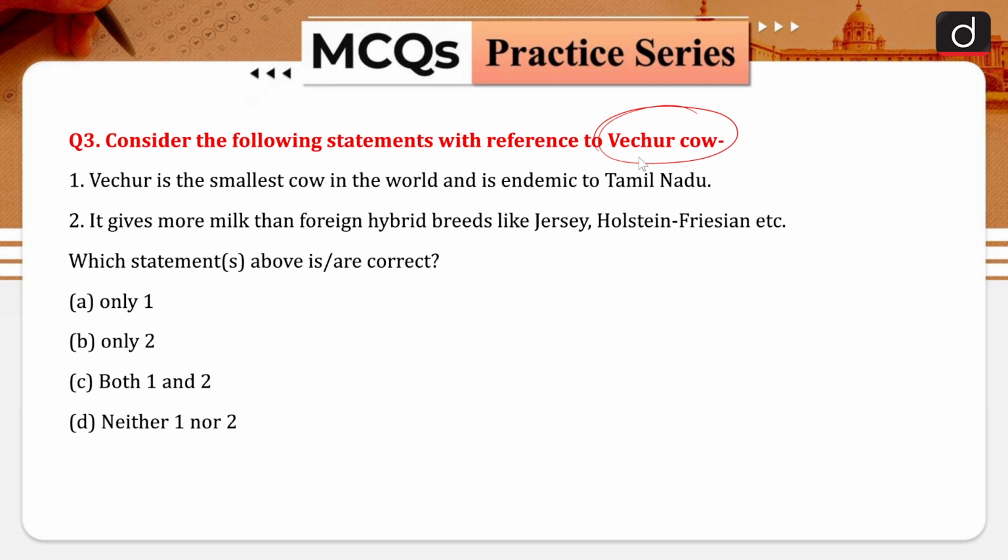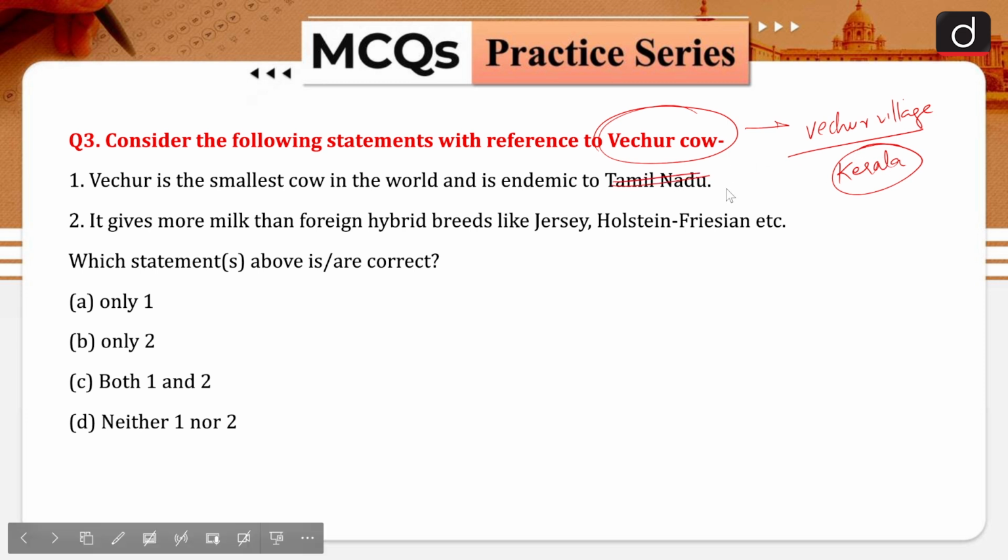Okay, so when we are talking about the Vetur cow, it is found in Vetur village, and this Vetur village is in Kerala. So you can say this is endemic to Kerala and not Tamil Nadu. Okay, so that is one thing. Second thing, this is the smallest cow when we are talking about the height of this particular cow. So that is basically quite small.